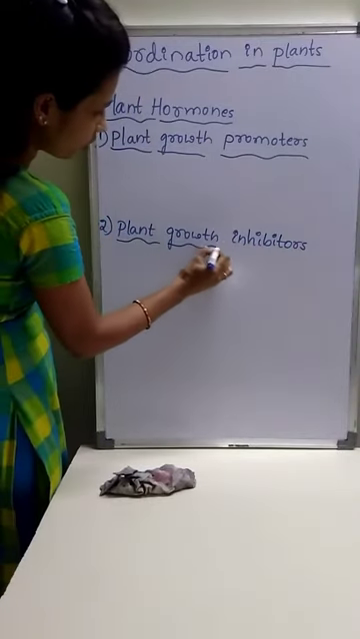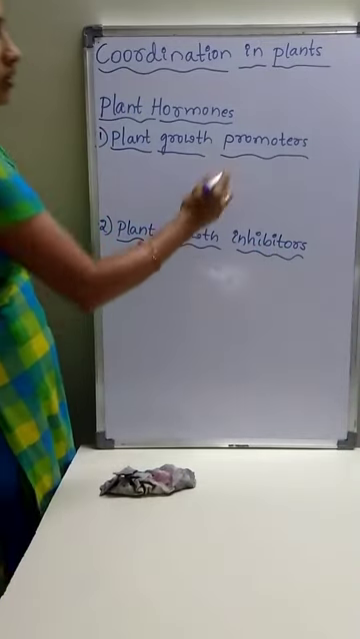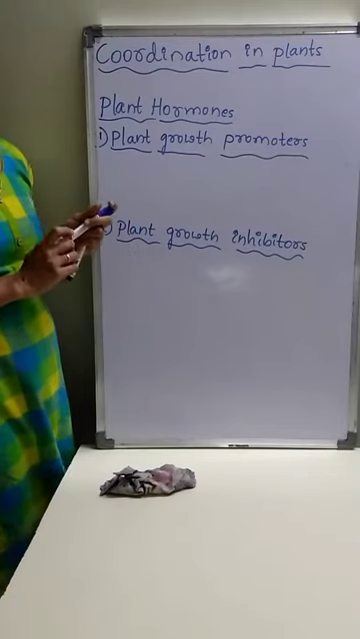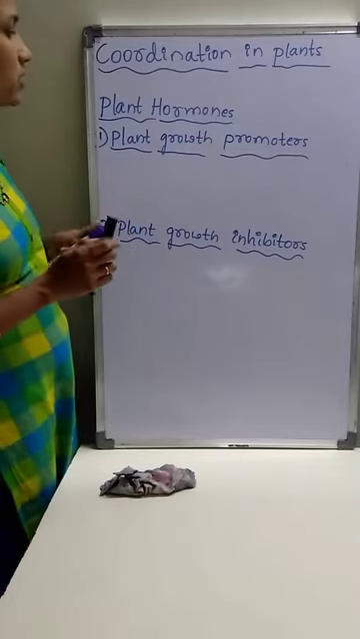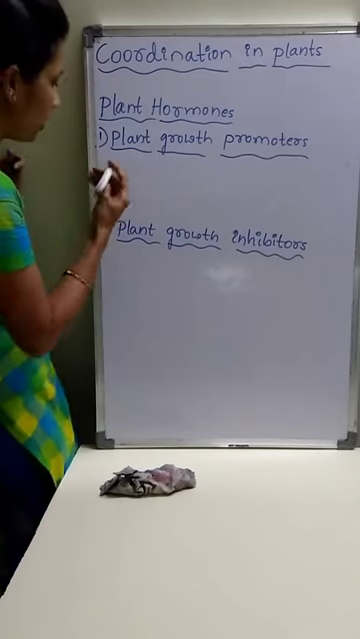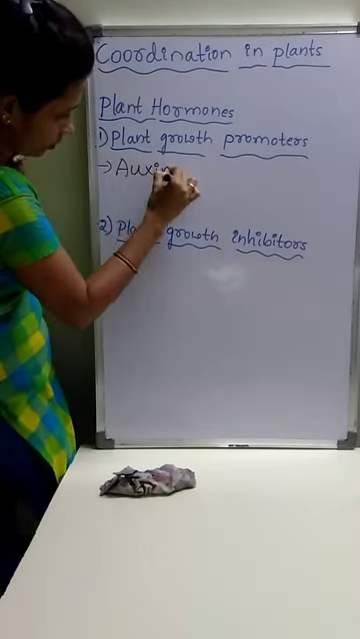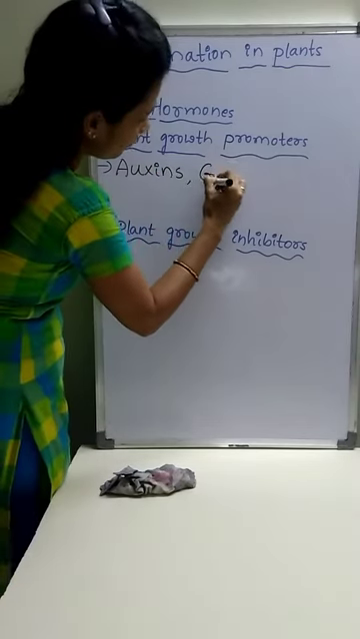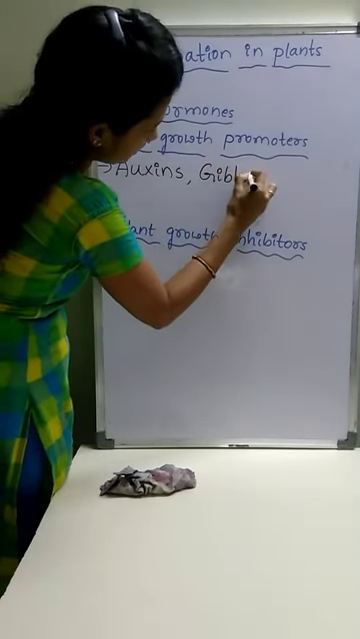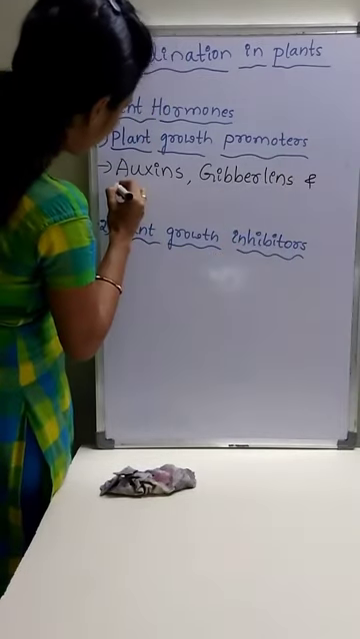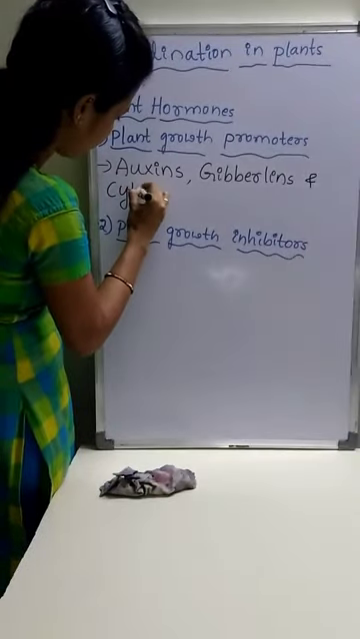Plant growth promoters means they promote or they help in the growth of the plant. Examples for plant growth promoters are auxins, gibberellins, and cytokinins.